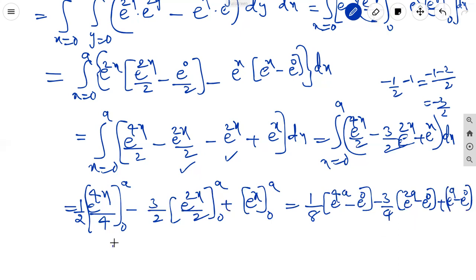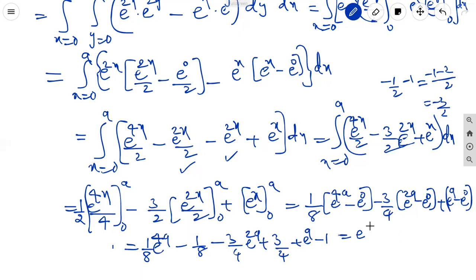It is equal to 1 by 8 into e power 4a minus 1 by 8 minus 3 by 4 e power 2a minus into minus plus 3 by 4 plus e power a minus 1. It is equal to e power 4a by 8 minus 3 by 4 e power 2a plus e power a,